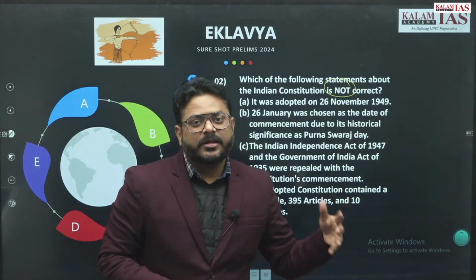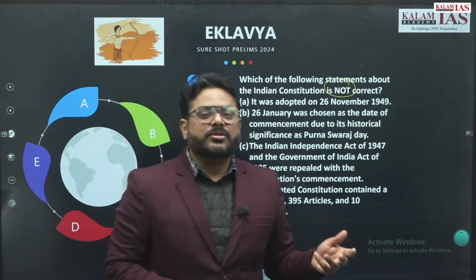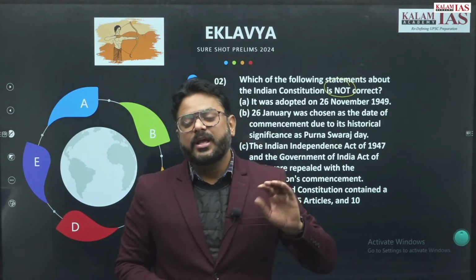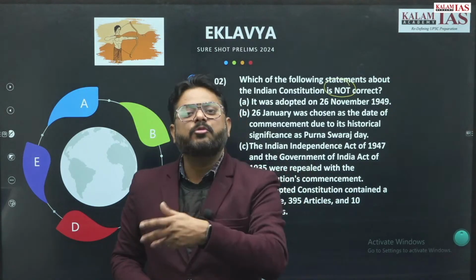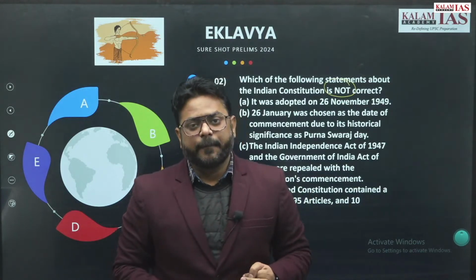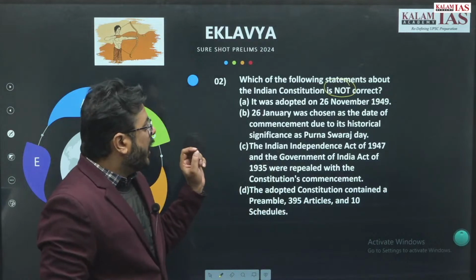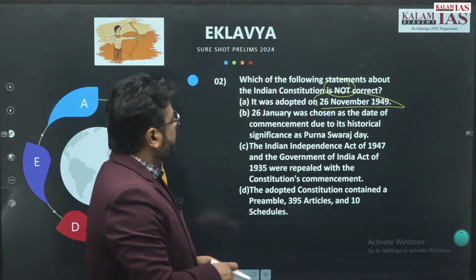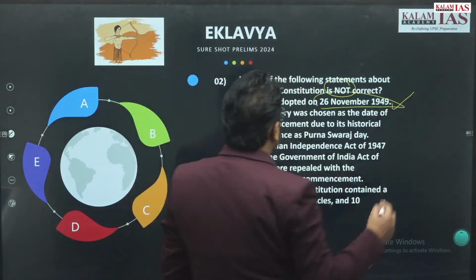Was it adopted? Yes. In the last line of the Preamble of the Constitution, what is there? We hereby adopt, enact and give to ourselves this Constitution of India, right? And that Preamble came on 26th November 1949. So this statement is correct.